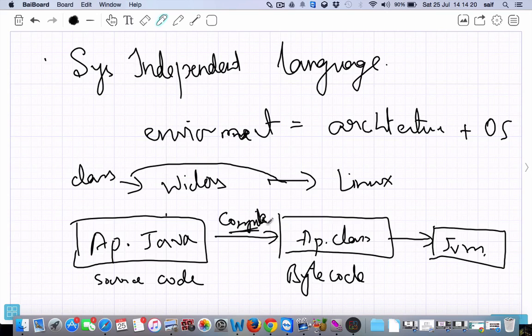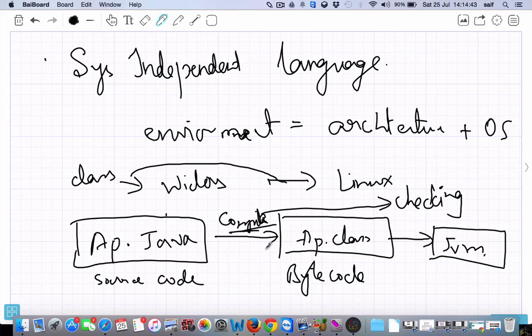What does compile mean here? Compile means checking. It will check all the syntax. If any error is there, any semicolon has been missed, or a method is missing, or any spelling mistake, or a method call is not there. So basically it will check whether the program is error free or not.